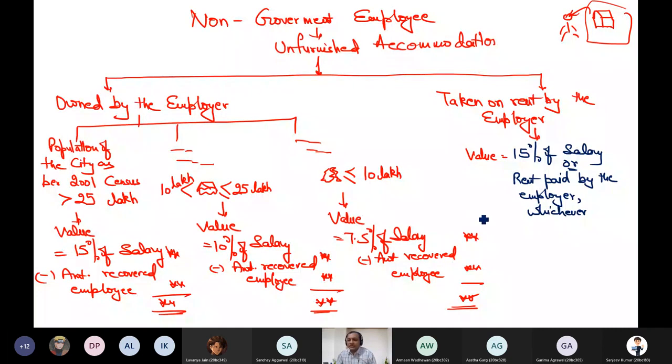salary, whichever is less. तो यहाँ government थोड़ा सा sympathetical है. They say that whatever is lower, we assume that that is only saving. So I will get a lower value, so I will pay less tax. So government says that take the lower value. We are not taking the high value, but at least जो lower है उतनी saving तो आपको हो ही रही है. And from this, always I should deduct what? Amount recovered from the employee. This is my net saving.